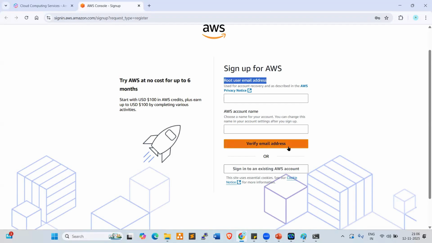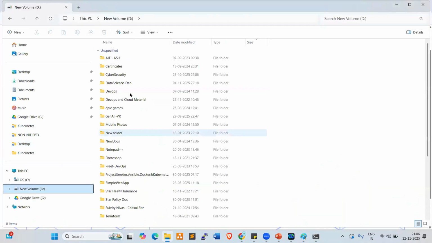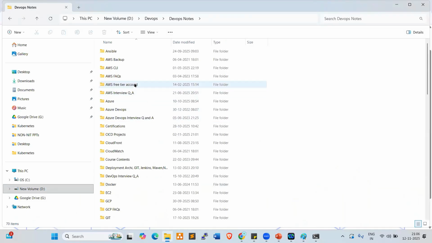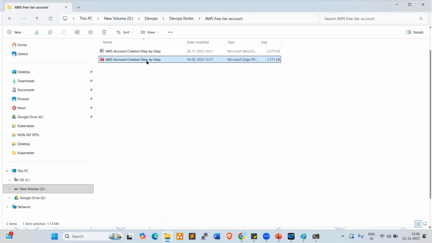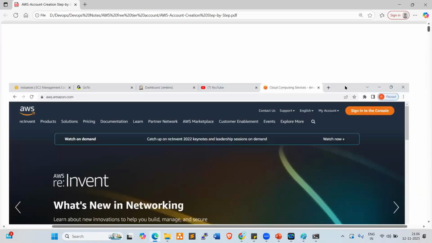Click on verify email address. Once you click on verify email address, you will get the verification code in your Gmail, right? I already created my account, so I'll share this document with you. I prepared it step by step. Look at this, in the document everything is available step by step.